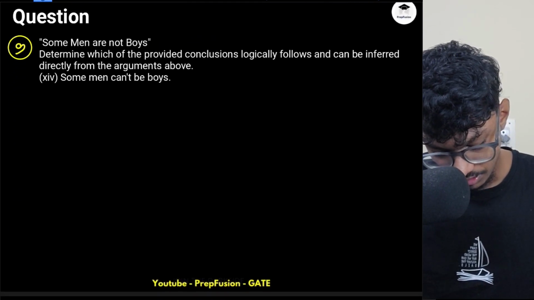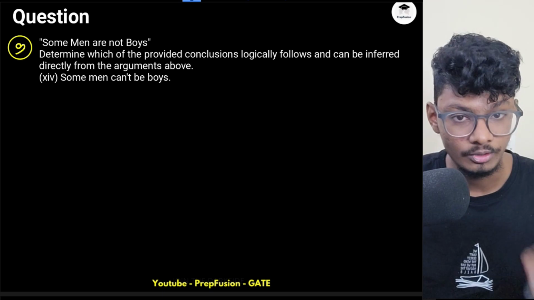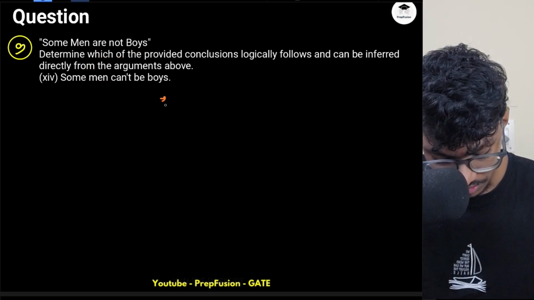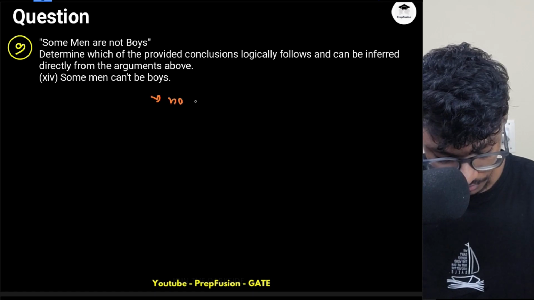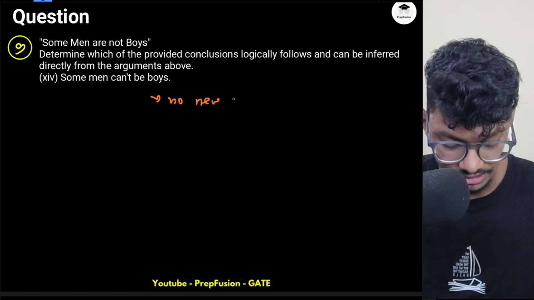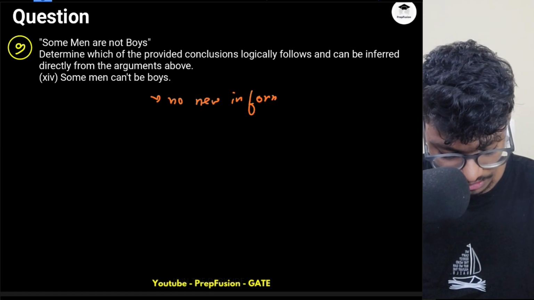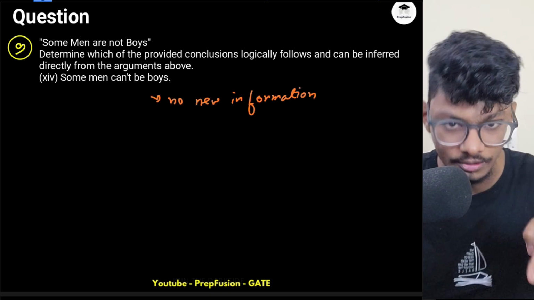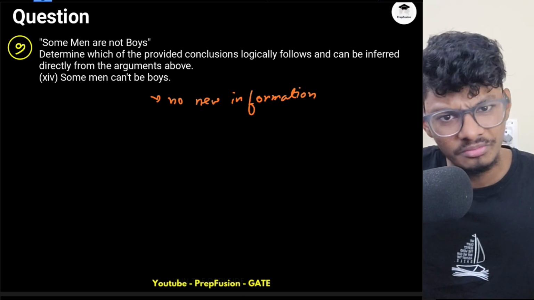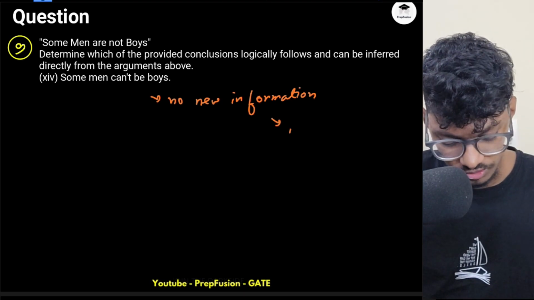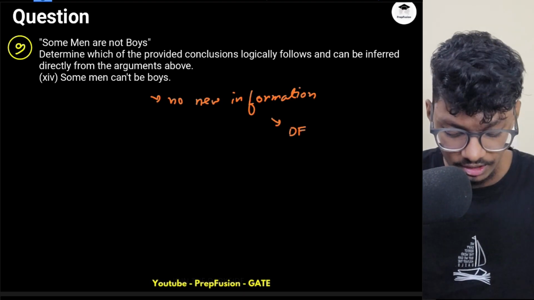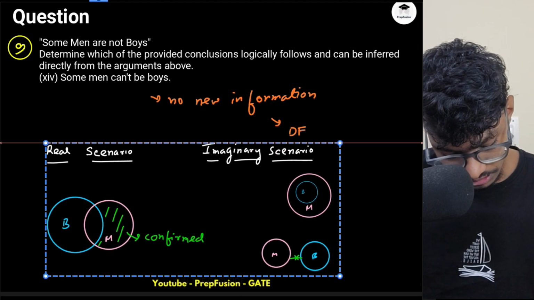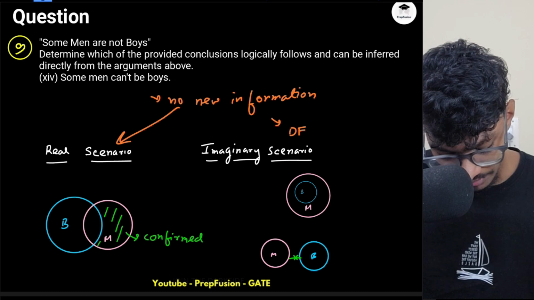Let's go to this one. Some men can't be boys. Again, this is not telling me something new. No new information. Whatever the statement has told me, that it is telling, right? If it is not giving me any new information, and I already know from the statement that some men will not be boys, then this will be definitely false, because this event has already occurred. I already know the situation. This is a real scenario.